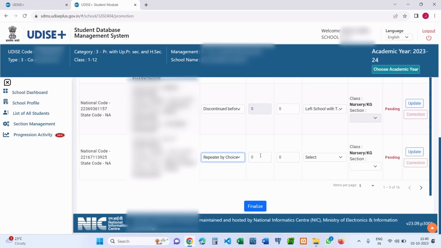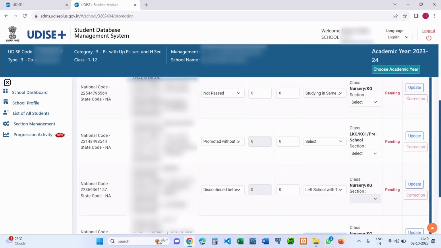Here you have to specify the percentage of marks during the last promotion examination, then the total number of days the student attended the school during 22-23, and under schooling status you have to specify either the student is studying in the same school or left the school with or without TC.